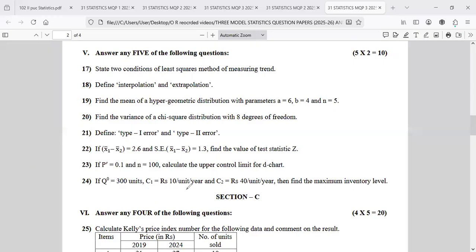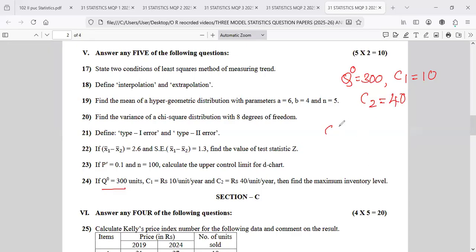Oh, just a minute. Q0 is given, 300. Okay, Q0 is 300. So C1 is, oh, tricky question. Yes, C1 is 10 and C2 is 40. Yes, it is possible to do.